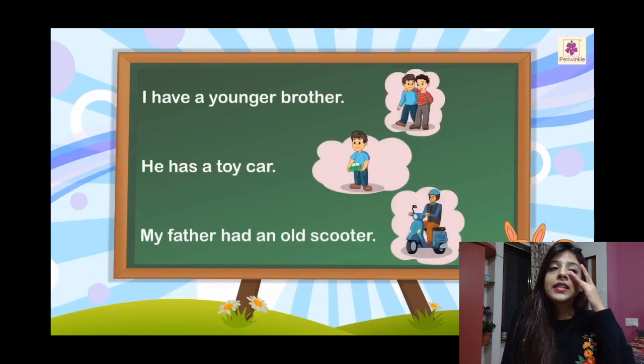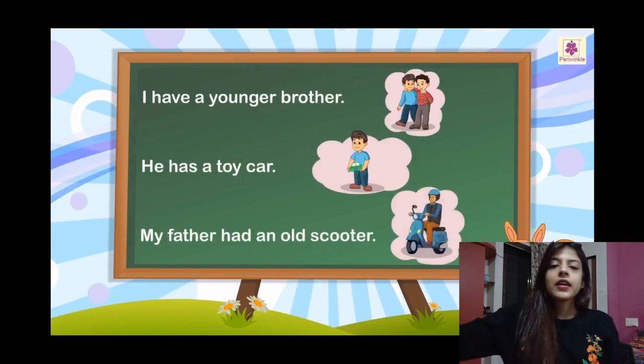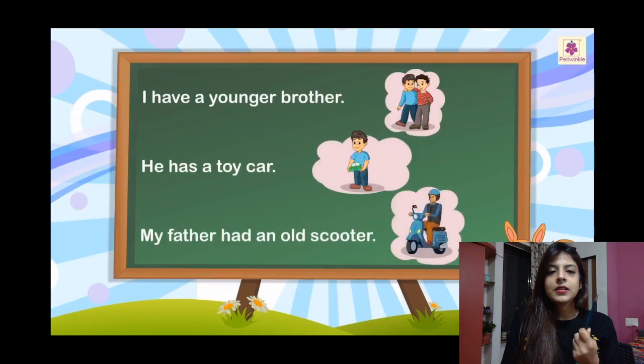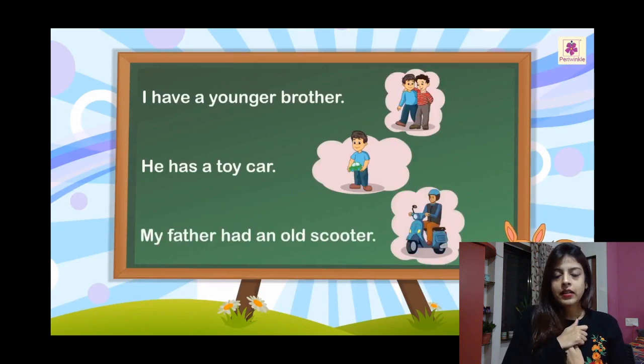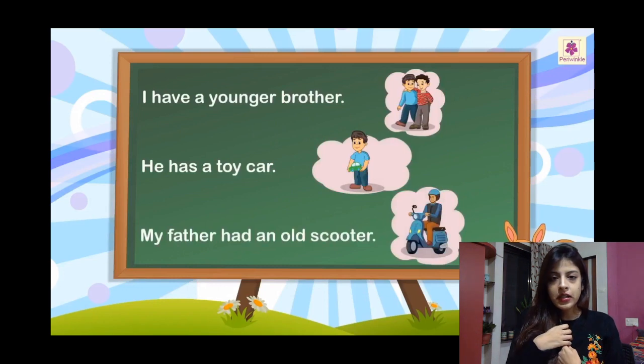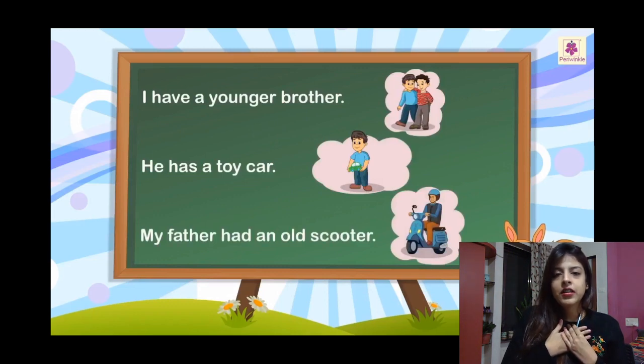So when I say belonging or possession, what does possession mean? For example, I can say this pencil is mine, right? So this pencil belongs to me. And I can also say this pencil is my possession. Possession means that it is mine.